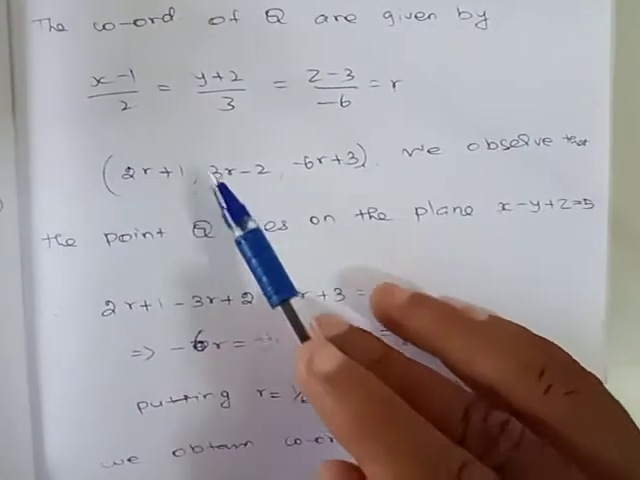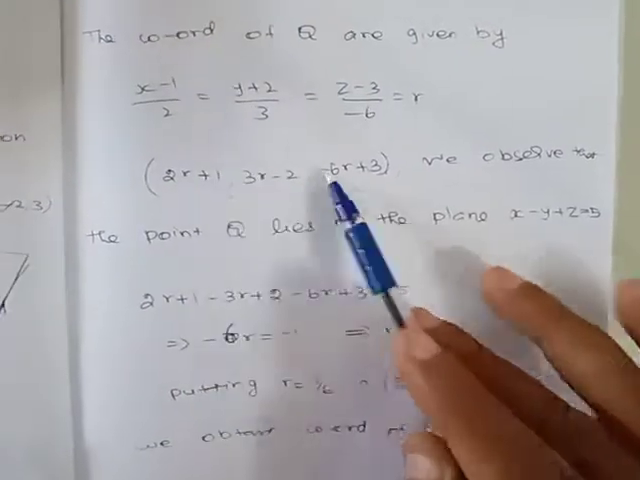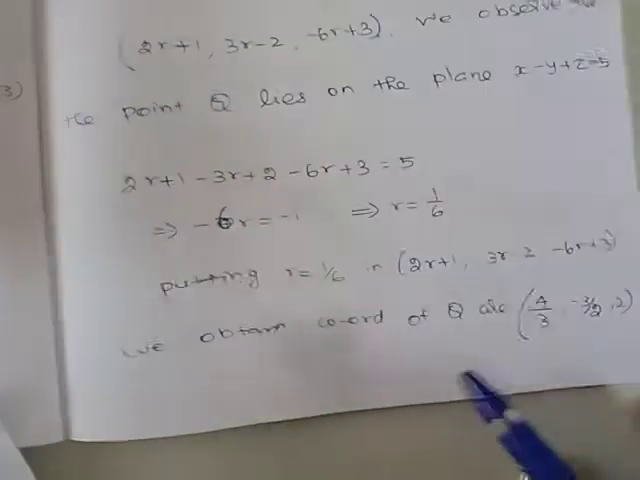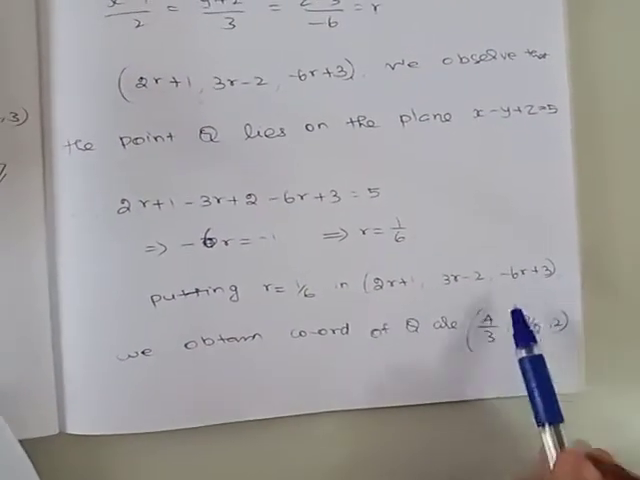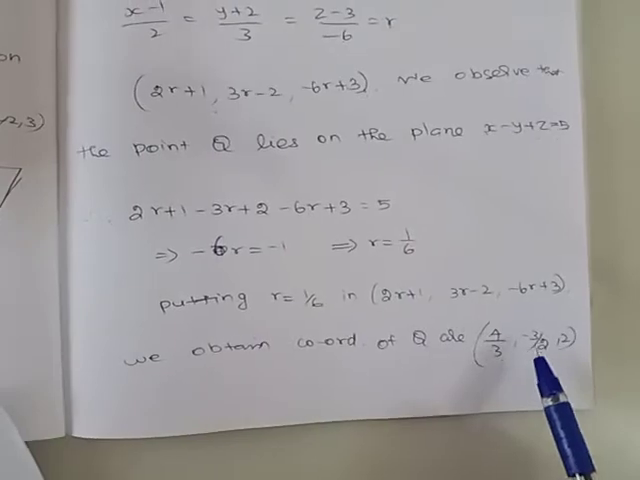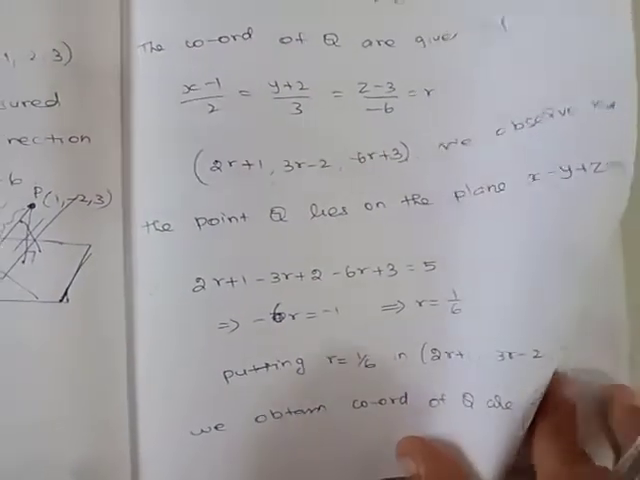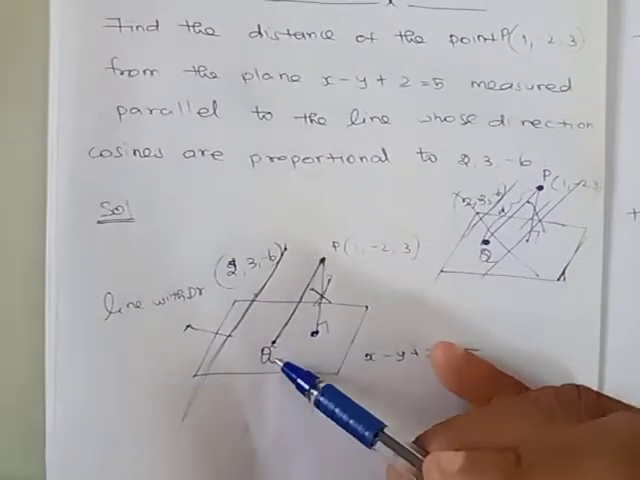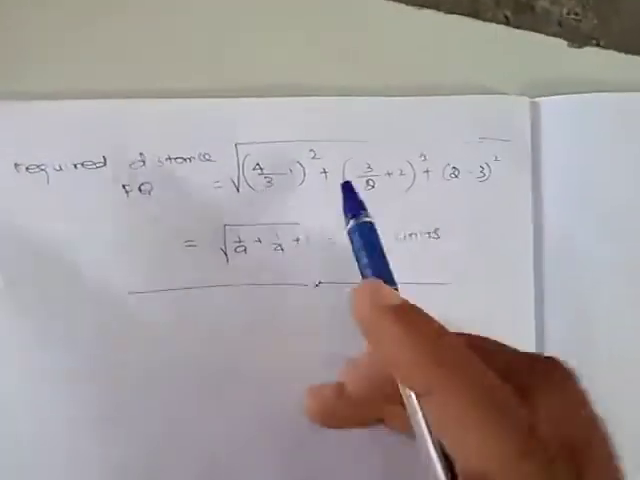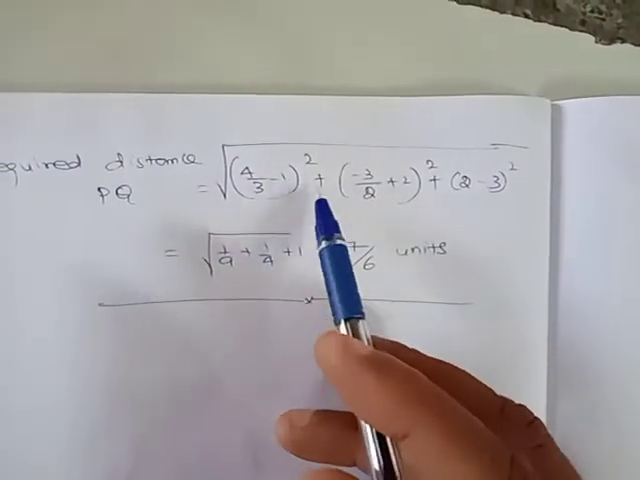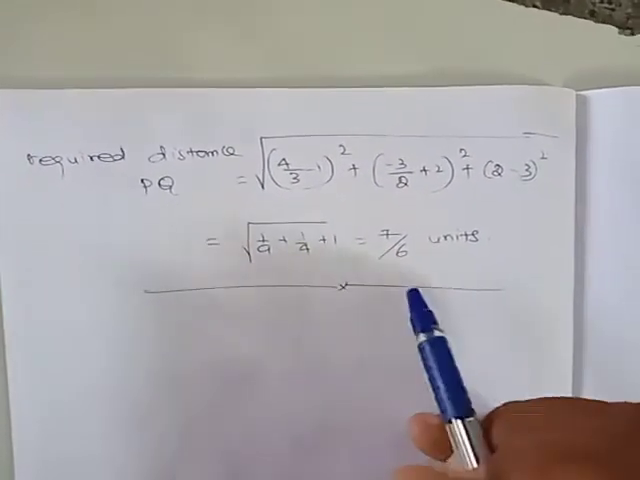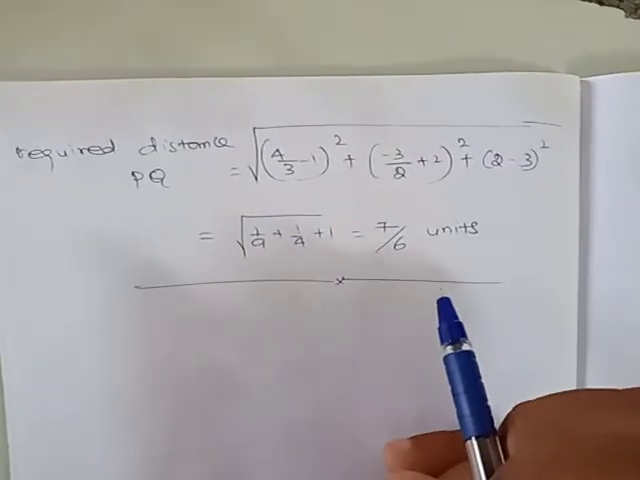When we substitute the r value in these coordinates we get the point of intersection of the straight line and the plane. Putting r = 1/6 in this expression we get the coordinates as (4/3, -3/2, 2). Hence the required distance from this coordinate to point P we find by applying the distance formula, square root of (x2 - x1)² + (y2 - y1)² + (z2 - z1)². So we get the final value as 7/6 units.